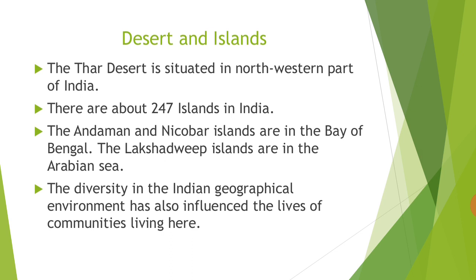It is the world's 17th largest desert and the world's 9th largest subtropical desert. The next is islands. There are about 247 islands in India. The Andaman and Nicobar Islands are in the Bay of Bengal. The Lakshadweep Islands are in the Arabian Sea.